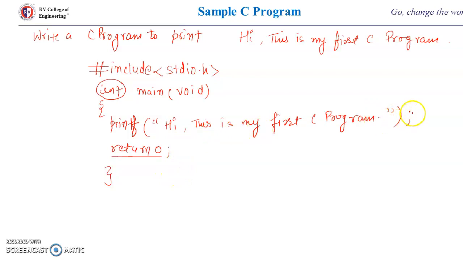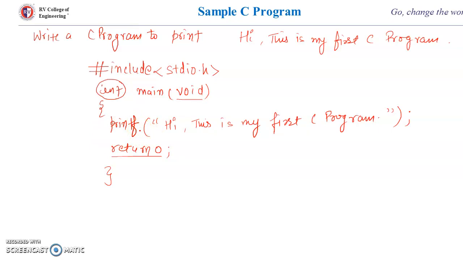And after every statement we must write this semicolon, that is the statement terminator. And after main we have to write this opening brace and closing brace. Within this only I need to write the logic of the program. And what is this void? Void indicates nothing is passed to the main function. We have not given any value inside this, so nothing is passed to the main function. And stdio, which I have explained, is a header file, and printf is a library function which is defined in this header file. And C is case sensitive, so here printf is everything in small letters, so you should write like this only.